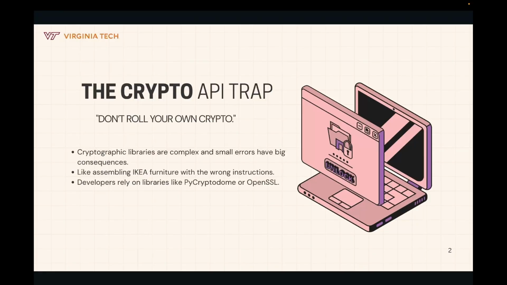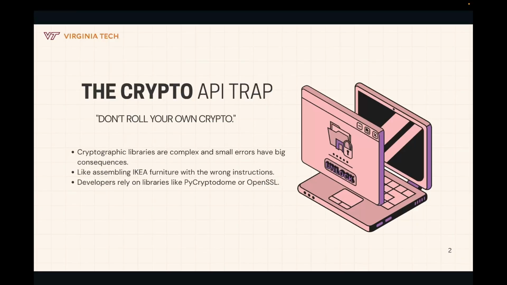If you miss a step, you might think your data is secure because it's encrypted. But if you're using ECB mode or you forgot to add an IV, that encryption is just practically useless. These aren't rare or advanced bugs. They're subtle, common misuses, and they're everywhere. Part of the issue is that crypto libraries don't throw errors when you use them insecurely. They do exactly what you tell them, even if it weakens security.